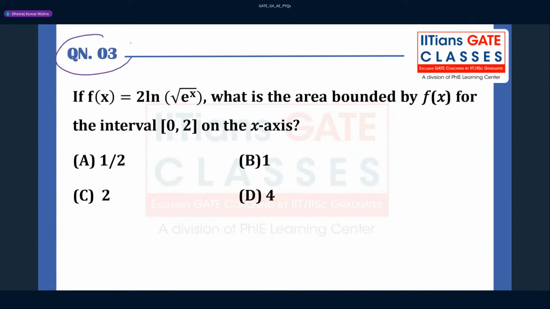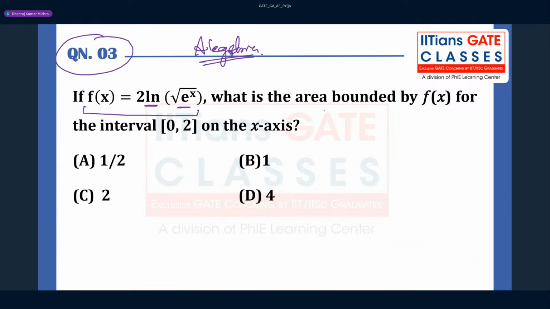Now the question number 3, guys. Look at the question here. If f of x, again this question is from algebra and functions chapter. So f of x is given here. Whenever there is an ln and e raised to power x, you have to think a little bit about it. They might vanish. This function can vanish here.